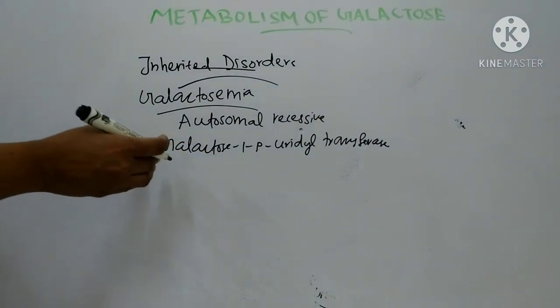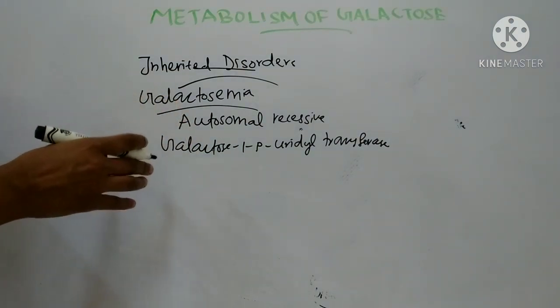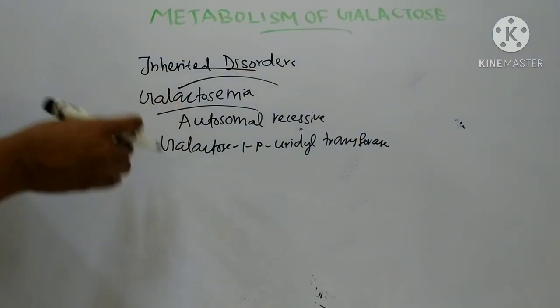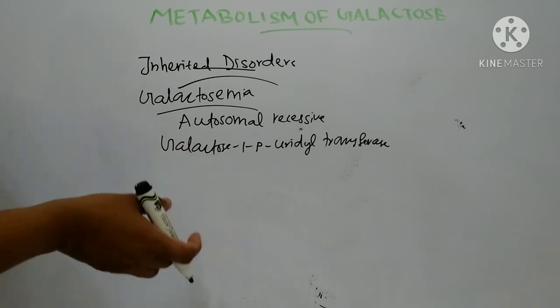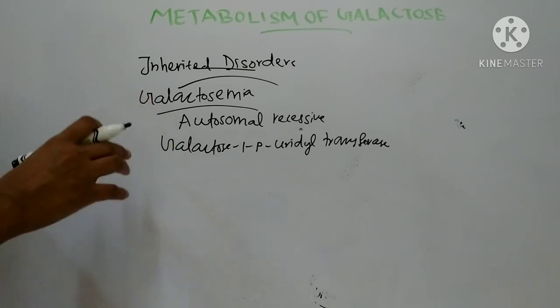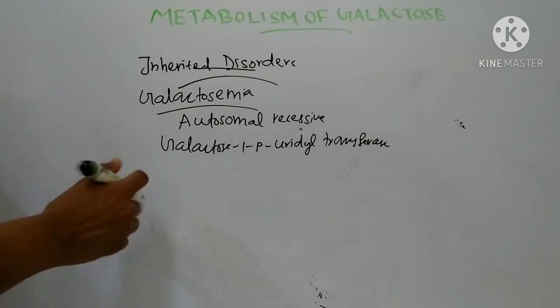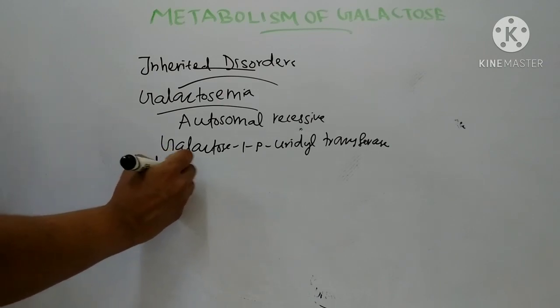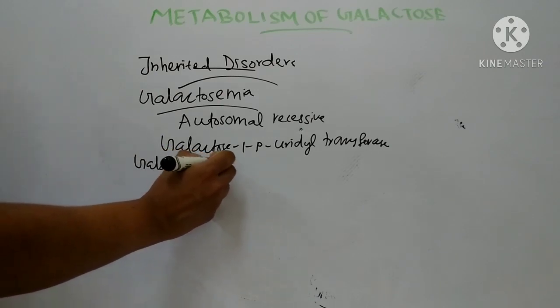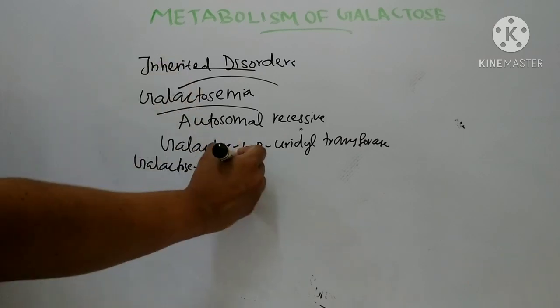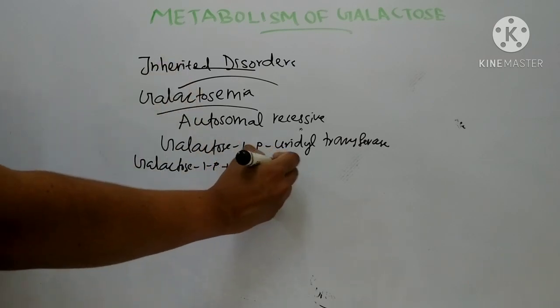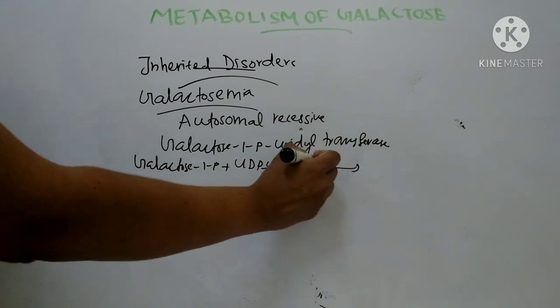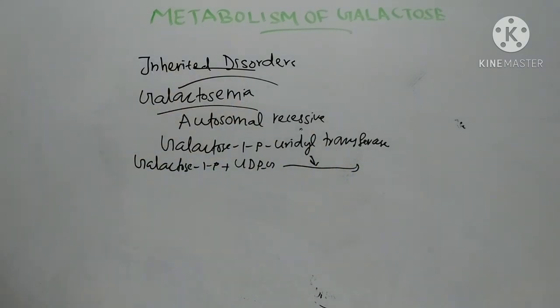Normally, this enzyme catalyzes the conversion of galactose 1-phosphate to UDP galactose. In the reaction, galactose 1-phosphate reacts with UDP glucose by the enzyme galactose 1-phosphate uridyl transferase.